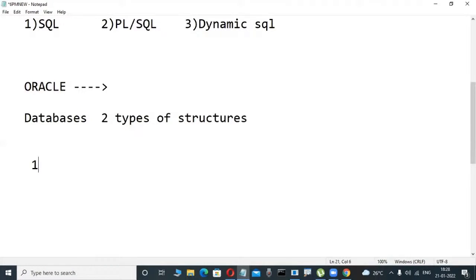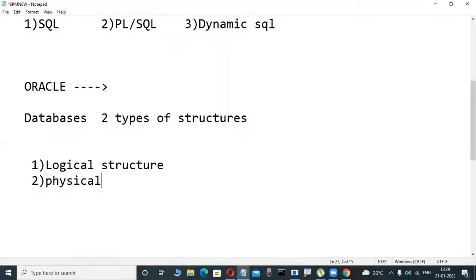Does anybody have an idea? Suppose you are taking Oracle, SQL Server, MySQL, DB2, any relational database software you are installing in your system. Two types of structures are there. One is logical structure. Database means it is a place where we can store structure. Another one is physical structure.